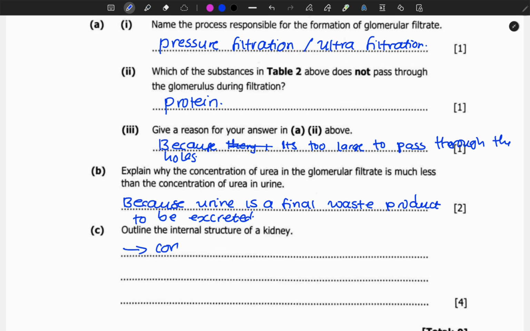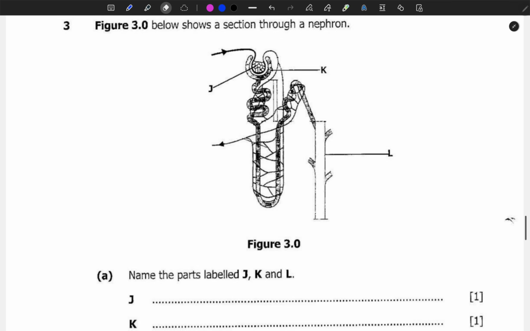We have the cortex, we have the medulla, we have the papilla. So you can now outline them. In the papilla, we have the renal pyramid, we have calyces, we have so many. Even the nephron is there. Okay, we move on to the next question.